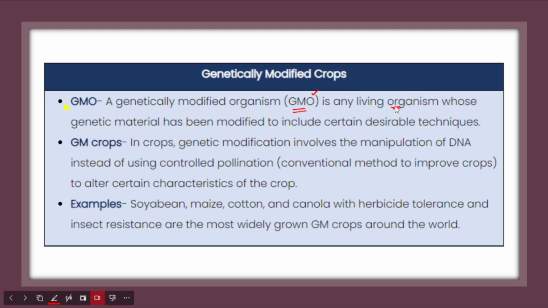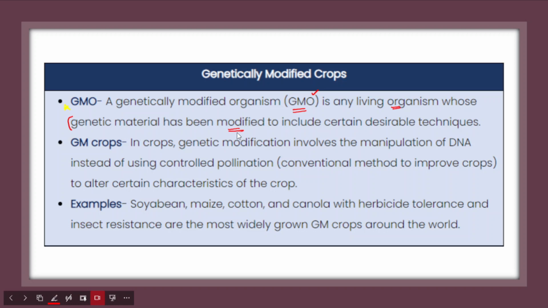Please understand, every living organism has its own genetic material, and the genetic material of that particular organism would be modified or changed.